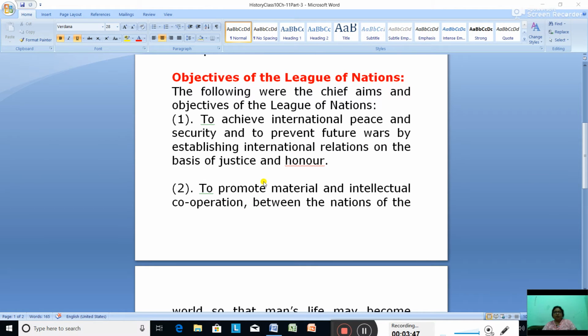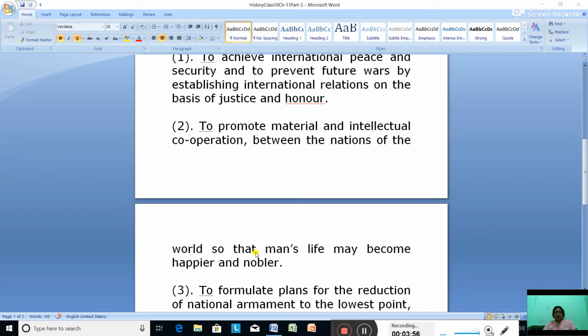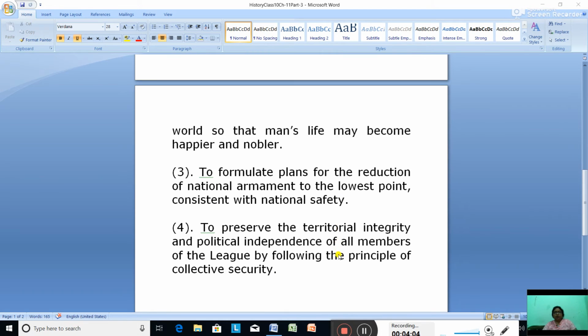The second objective of the League of Nations was to promote material and intellectual cooperation between the nations of the world so that man's life may become happier and nobler. The third objective was to formulate plans for the reduction of national armament to the lowest point consistent with national safety. The fourth was to preserve the territorial integrity and political independence of all members of the League by following the principle of collective security.